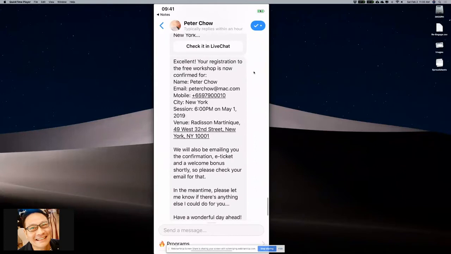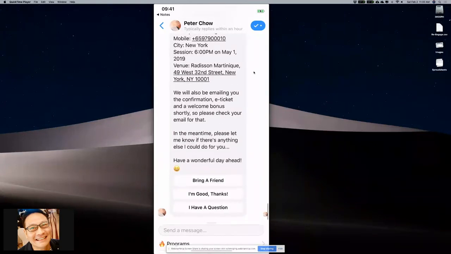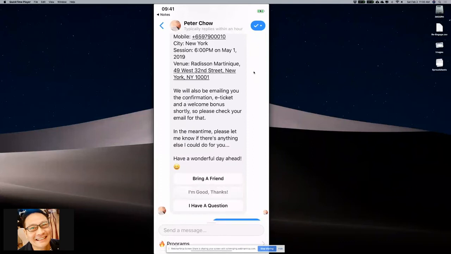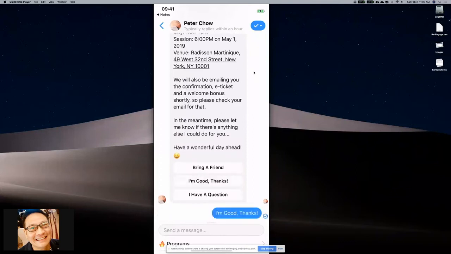I'm having all this information on my mobile. Very easy to find. Then I allow them to bring a friend, and if not, they say, "I'm good, thanks." And then, if they have a question, I can quickly come in and help them. Can you see how simple it is?